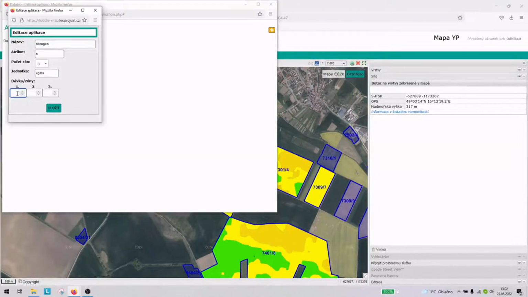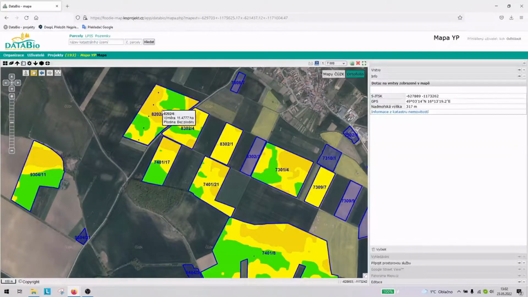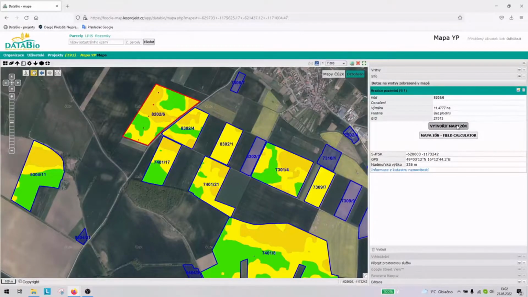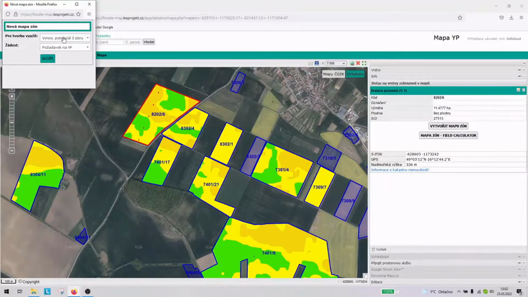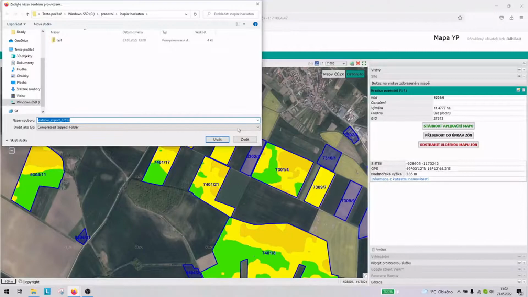to support more the parts of the field with higher productivity and put less fertilizer to the part of the field where lower yields are achieved in the long run. Now, when we have inserted these parameters of the variable rate application, we are ready to download the application map.